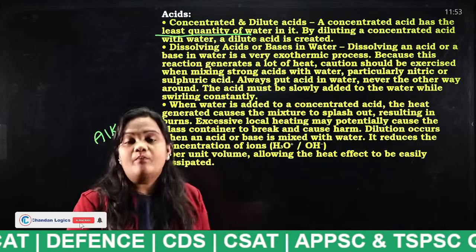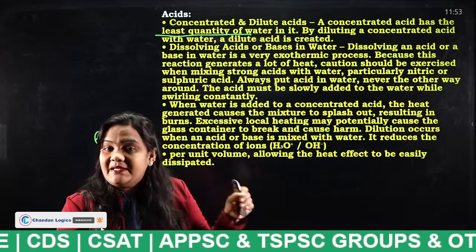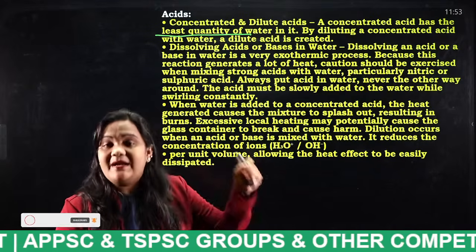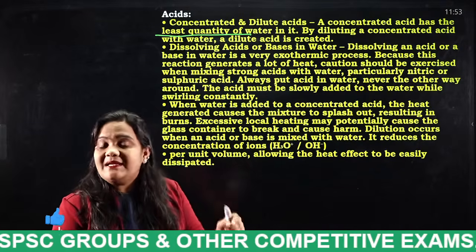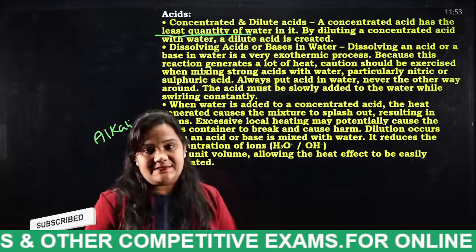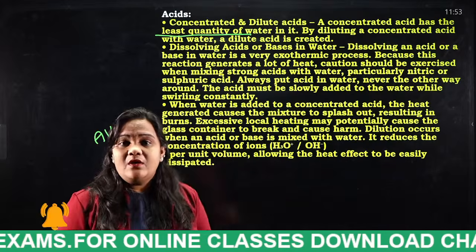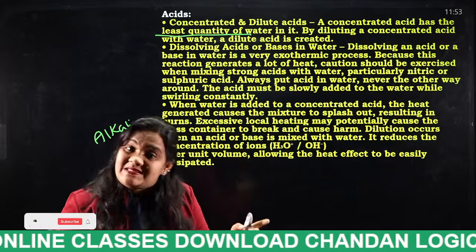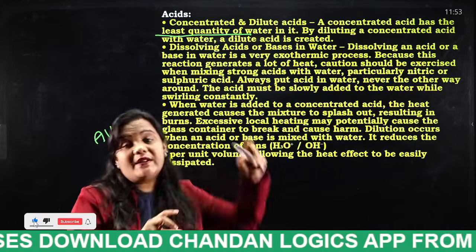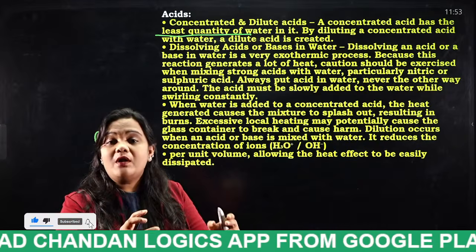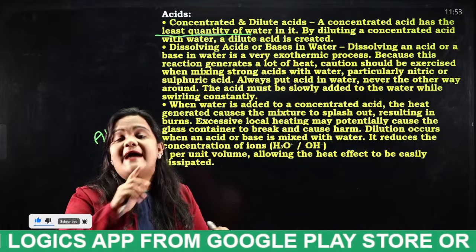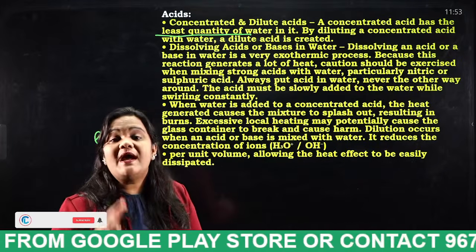If the water content is very low in a given acid, we can say that acid is a concentrated acid. And what is dilute acid? If we pour acid into the water, not water into the acid, then that type of acid is known as dilute acid.